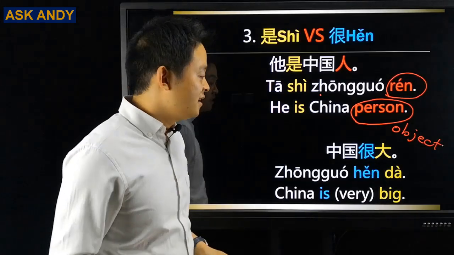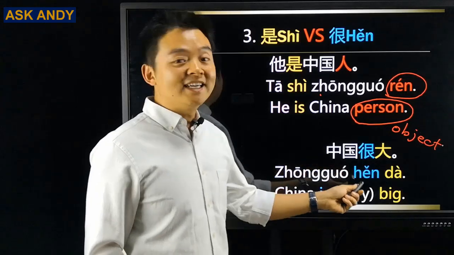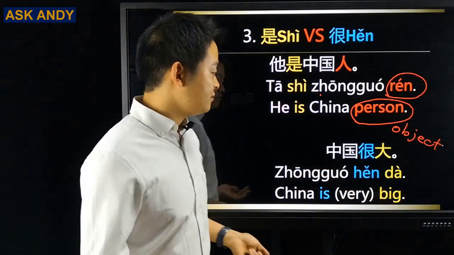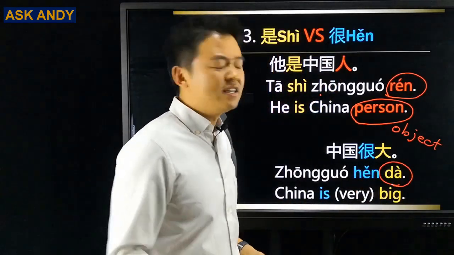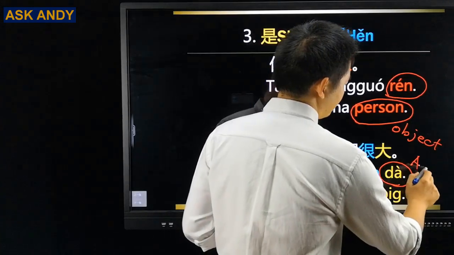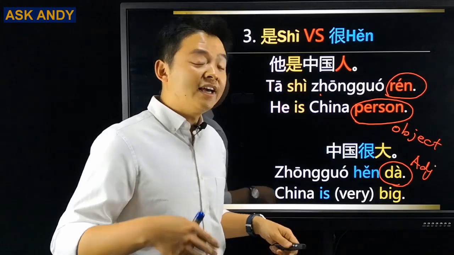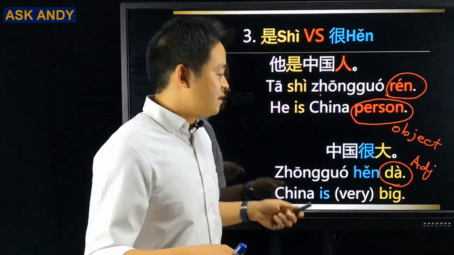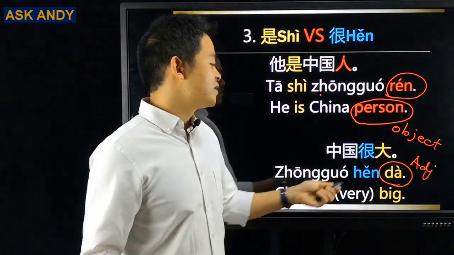So remember that. And then what about this one? What we say is 中国很大. In that case, we have 大, which is an adjective. So when you're describing something with an adjective, the sentence finishes with an adjective, you just use 很.